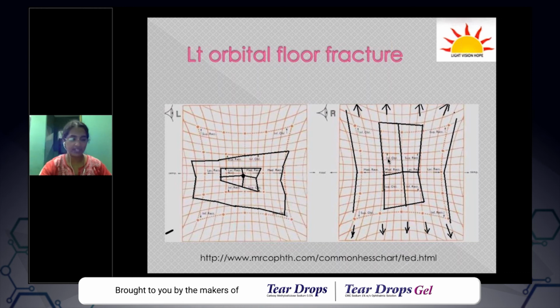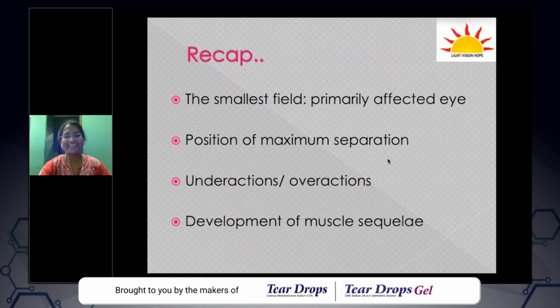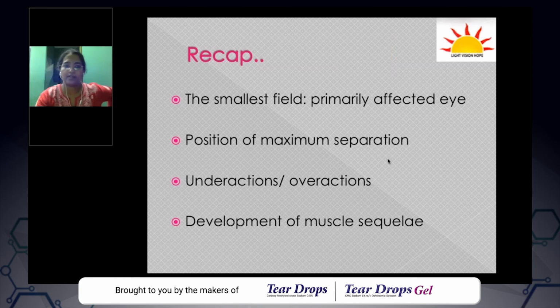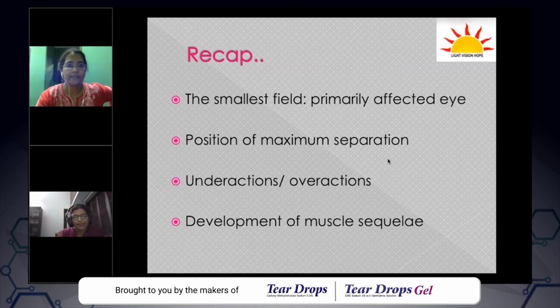I will not confuse you, that's better, I think. So just to recap, the smallest field belongs to the primarily affected eye, and you have to look for the position of maximum separation and elicit underactions and overactions, and also think of the development of muscle sequelae in some cases. So that's my presentation about diplopia and Hess charting, and thank you so much.